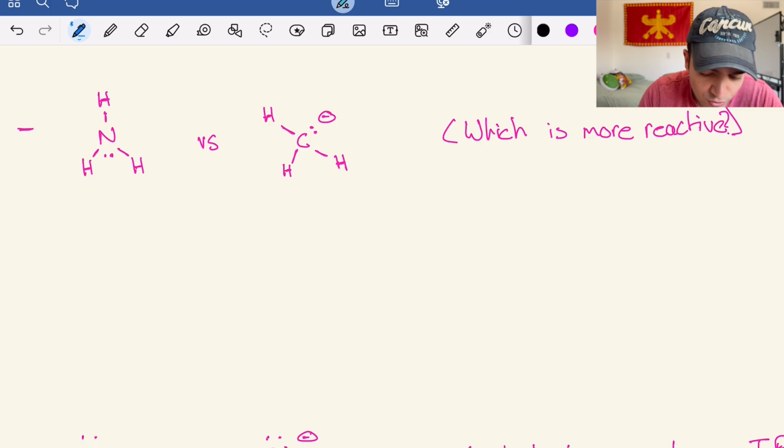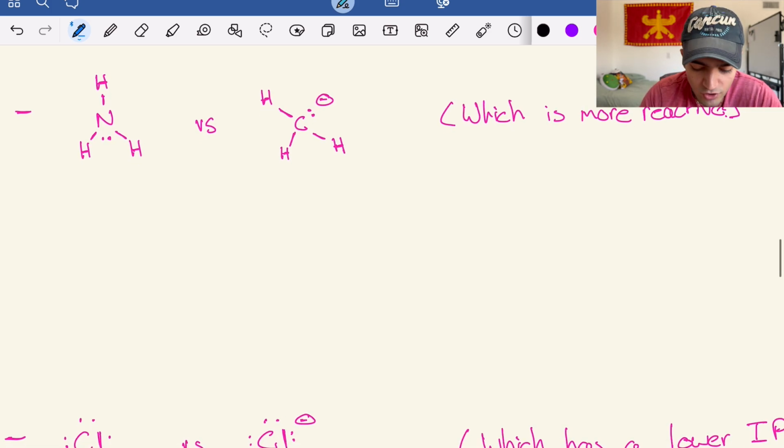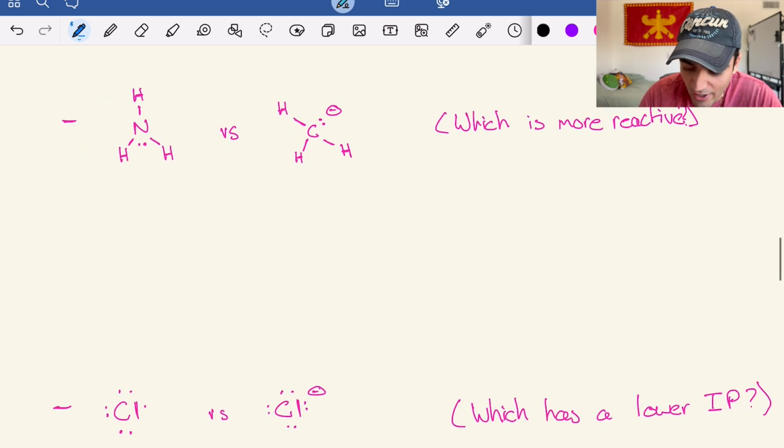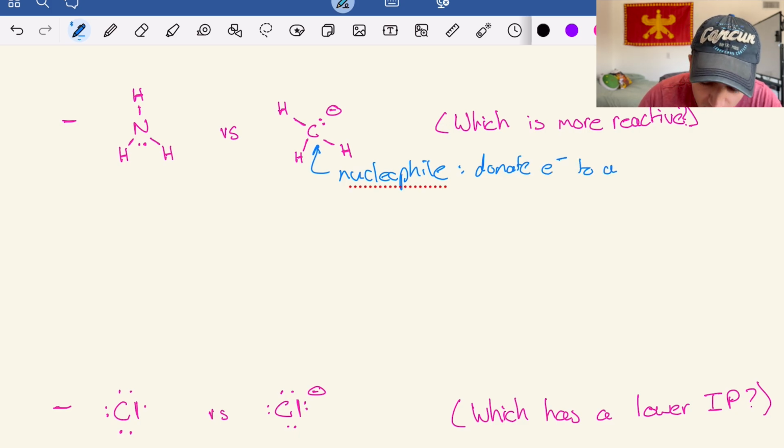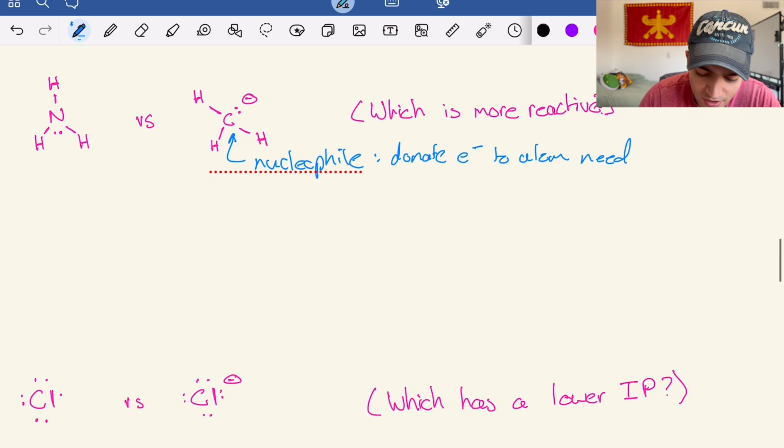But in regards to CH3 having the negative charge attached to it, when you have anions, because it's a carbanion, it's generally going to be more reactive because this carbon is essentially going to become a nucleophile. And if you aren't aware, the nucleophile is basically its tendency or its desire to donate an electron to an atom that needs it or is deficient in it.